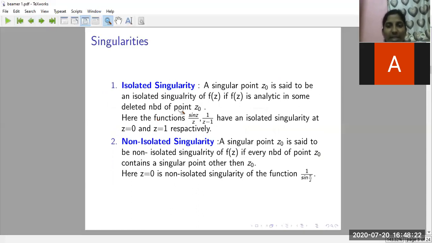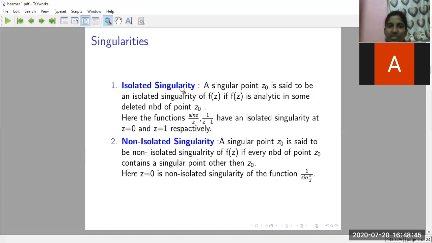What do you mean by deleted neighborhood? Means except that point we are going to consider the neighborhood. At that point the function has a singularity, and isolated means that only that point has a problem, but around that, if we take a neighborhood, it will be analytic. Isolated means we can separate it.